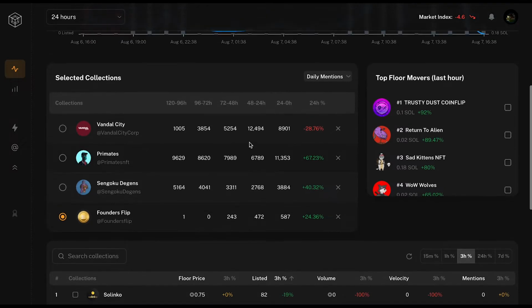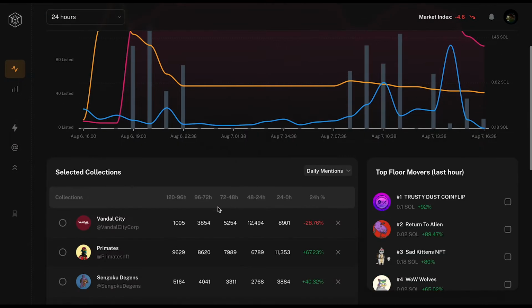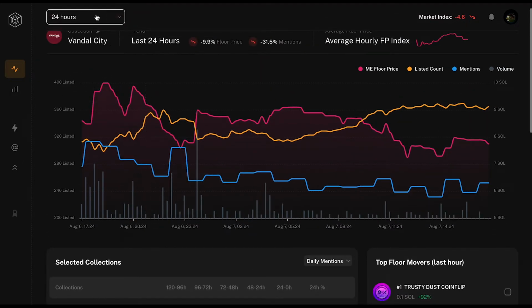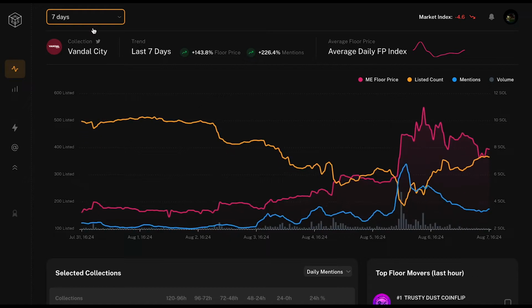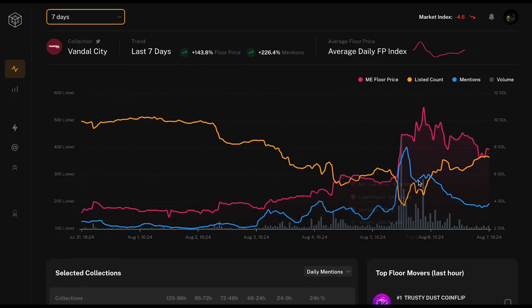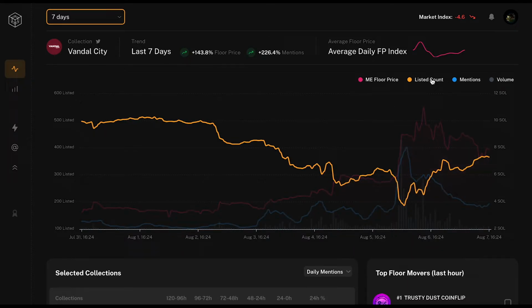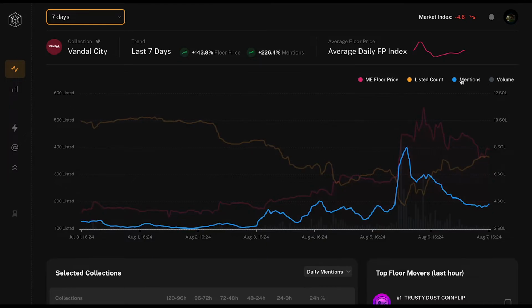But now we want to see them in the graph. So let's put Vandal City here. We can do 24 hours, we can do 7 days, and we can do 1 month. And as you can see here, you can see these beautiful lines. And what we really like to do, and if you don't know us yet, we have a lot of YouTube videos about this, where we actually spot promising projects that are going up in mentions and that go down in listed count. We always look for this golden combination.